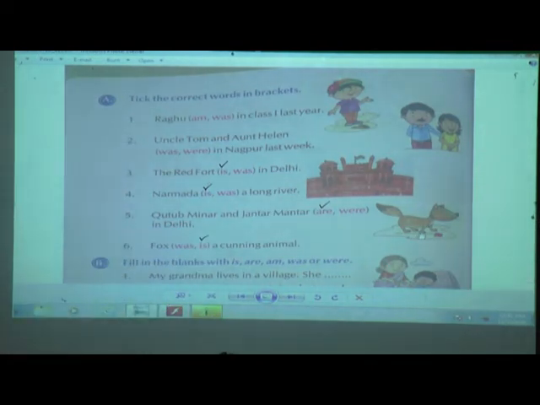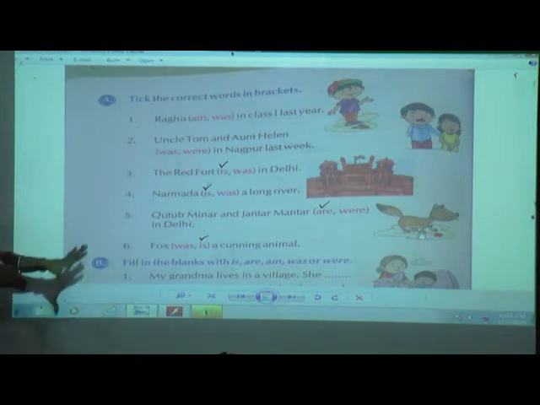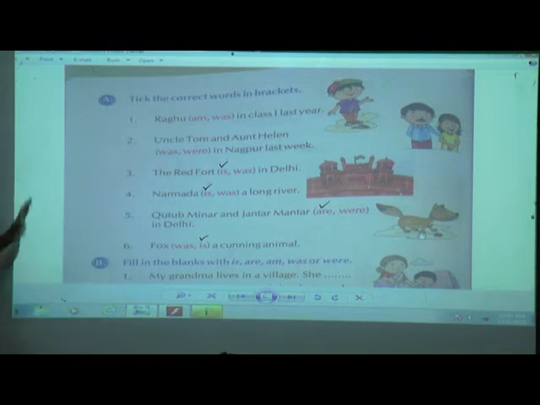So in these sentences we never use was and were. Why? Because they always happen. It is a fact. They will never change. So we do not use here was or were children. So once again we can go through here.